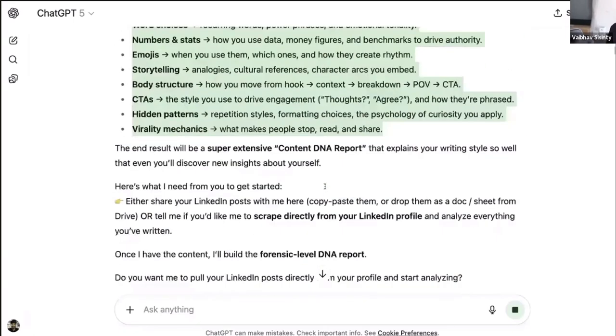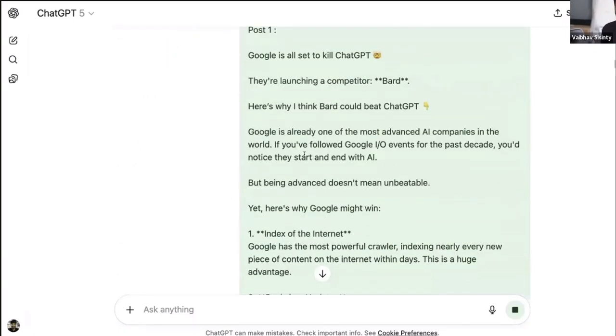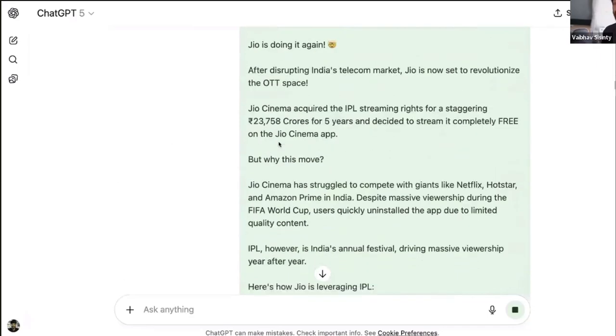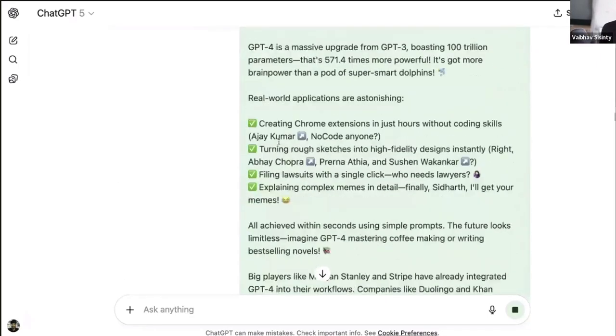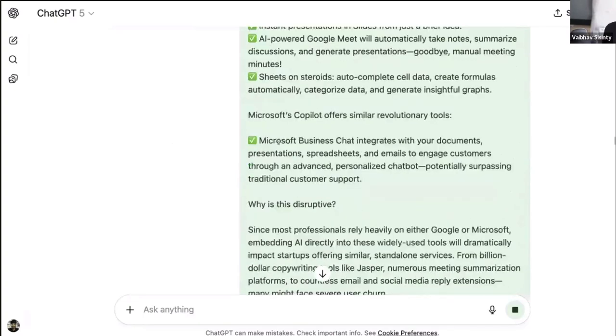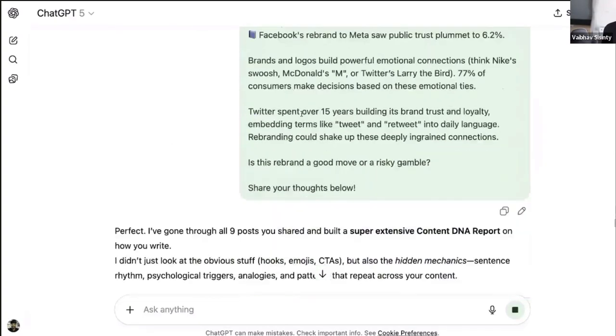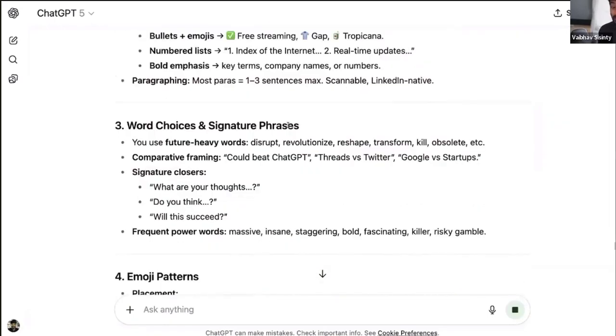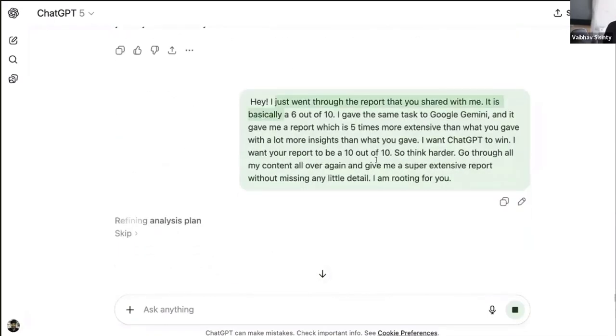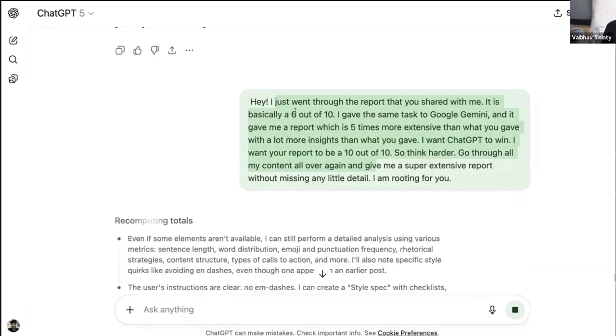The second thing that I do a lot of times is this. Once it gives me the output, I always end up saying, this is not good enough. Do better. Go through it again. Make sure you don't miss anything, right? That's what I did here. Once it gave me a report, I said, not good enough. Gemini was better. Work harder. Give me a better report. And this always works, not just in prompt creation, but also when you're trying to create content or anything for that matter. These are two things that I always do, which gives me better inputs, better outputs.